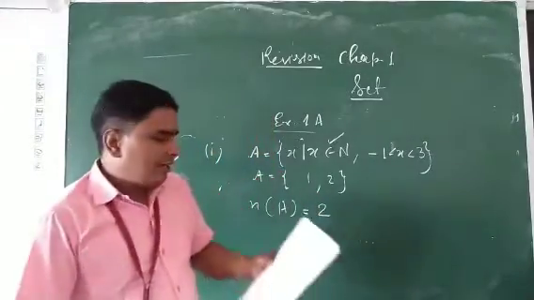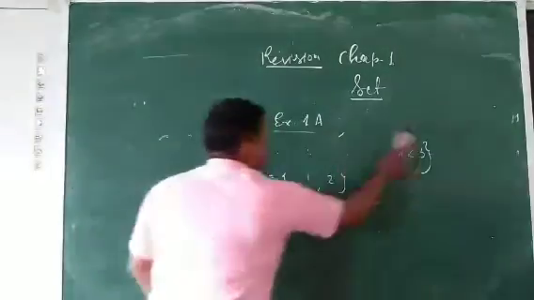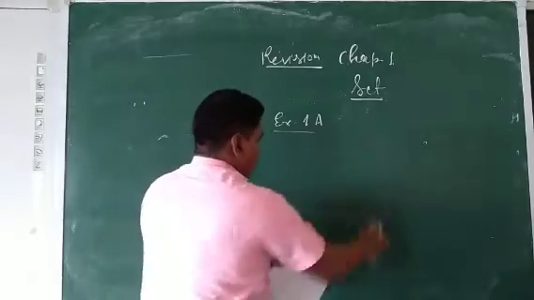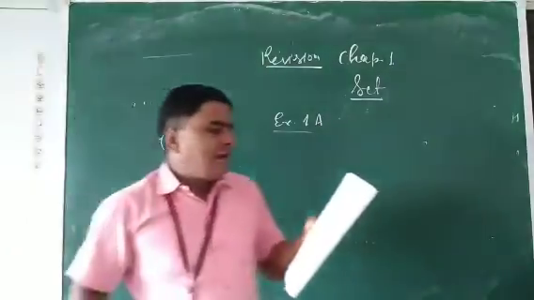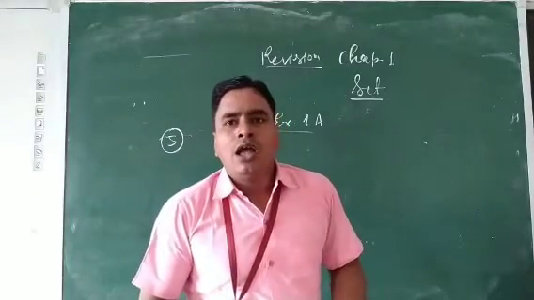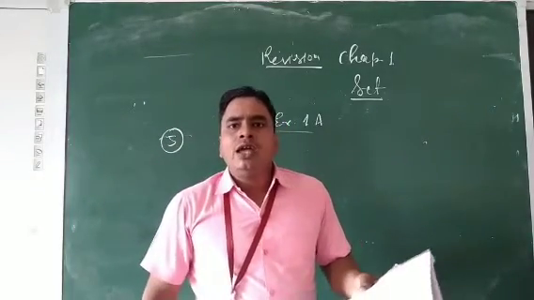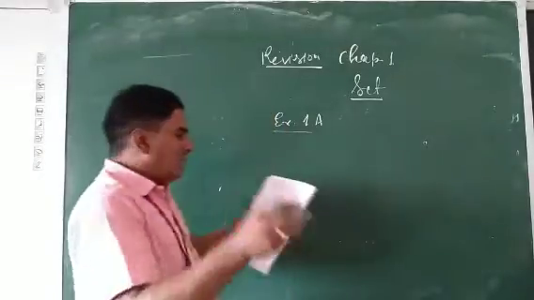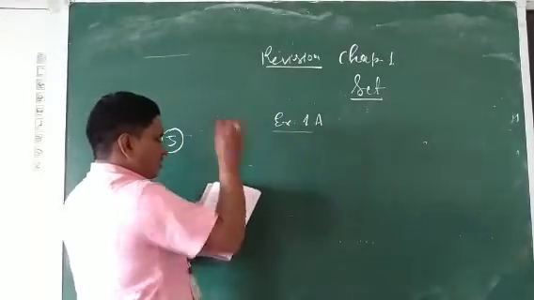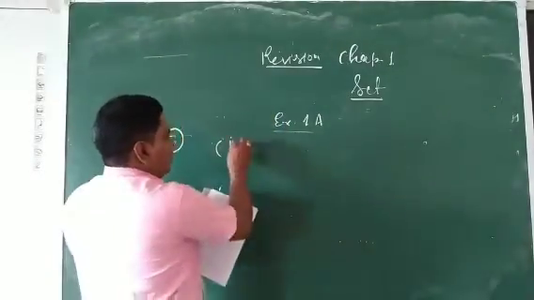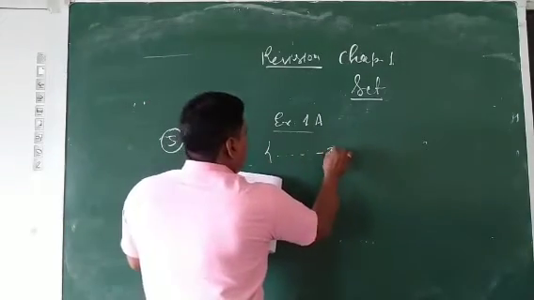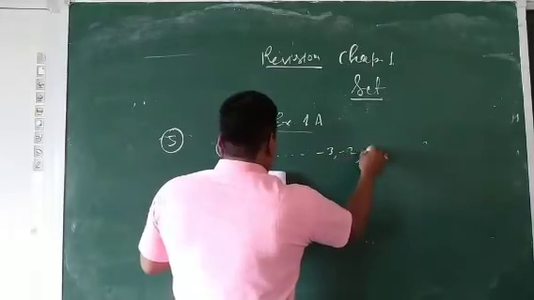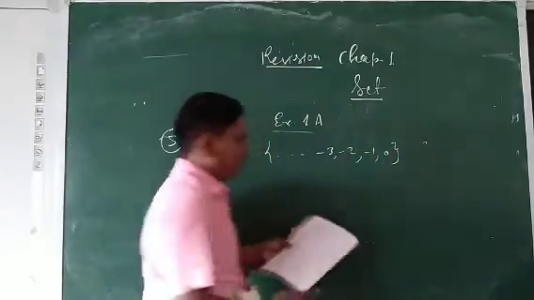Now we proceed to the next question, the fifth. Write the following sets in set builder form, or ruler method, using the ruler method. One I will solve, the fourth part. The question given is -3, -2, -1, 0.